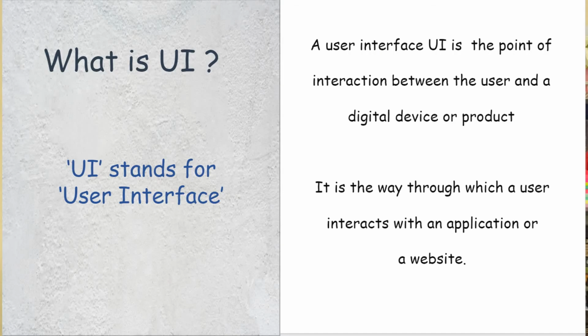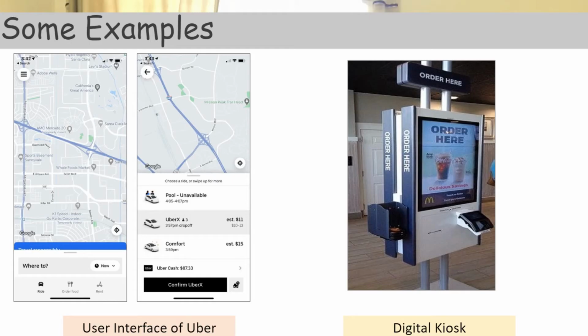But before we start, let's quickly go through what a user interface means. A user interface is the point of interaction between the user and a digital device or product. It is a way through which a user interacts with an application or website. Just think about how you interact with the interface of Uber while you book your ride. Or just think about a digital kiosk at a shopping outlet near you. These are some of the examples of user interface.